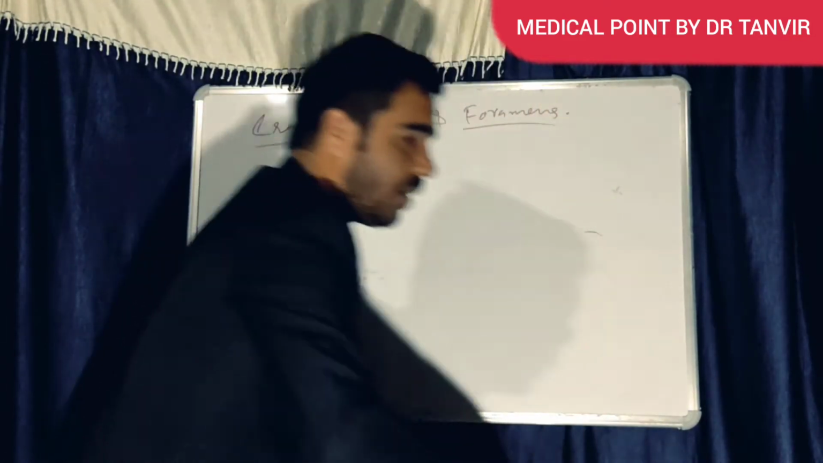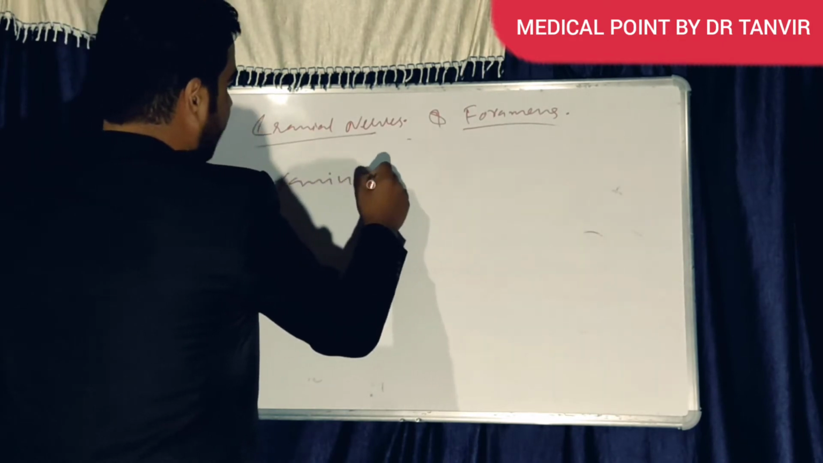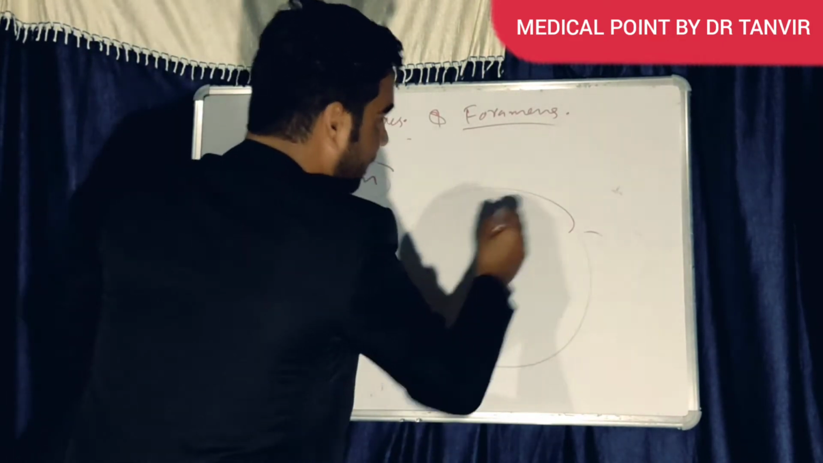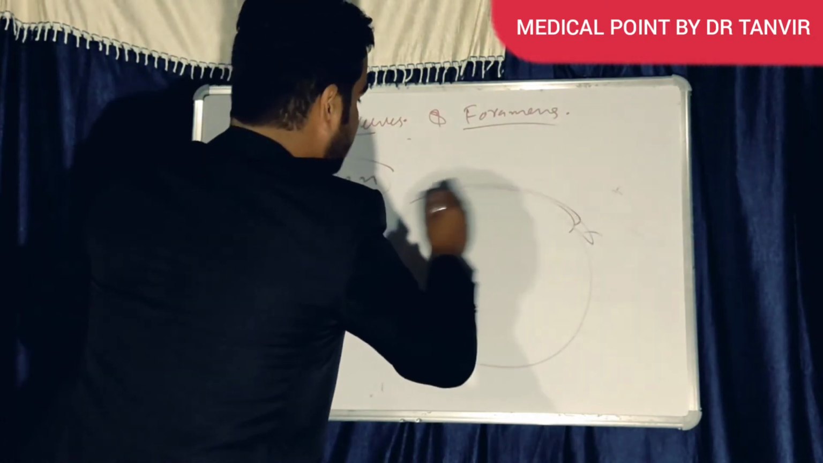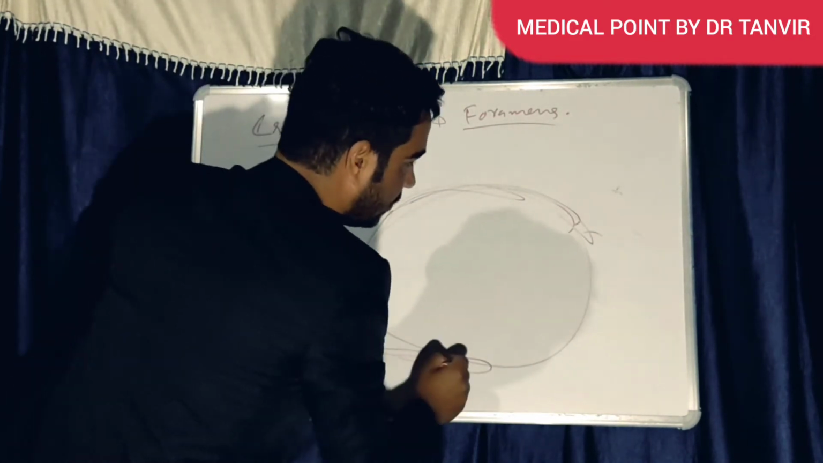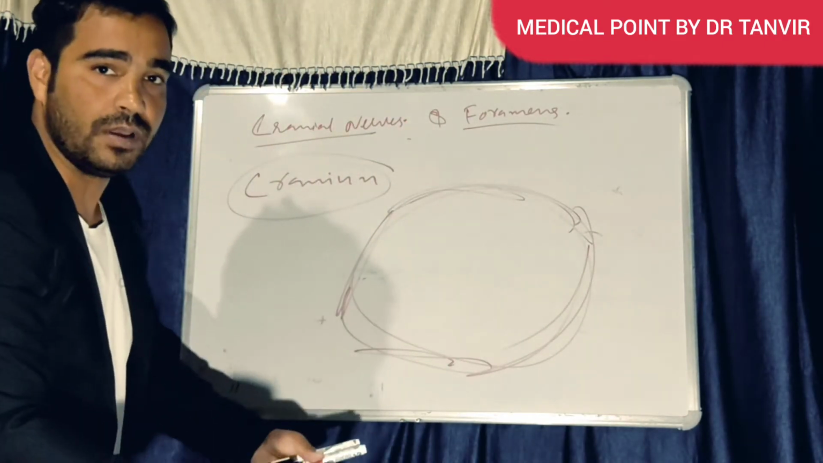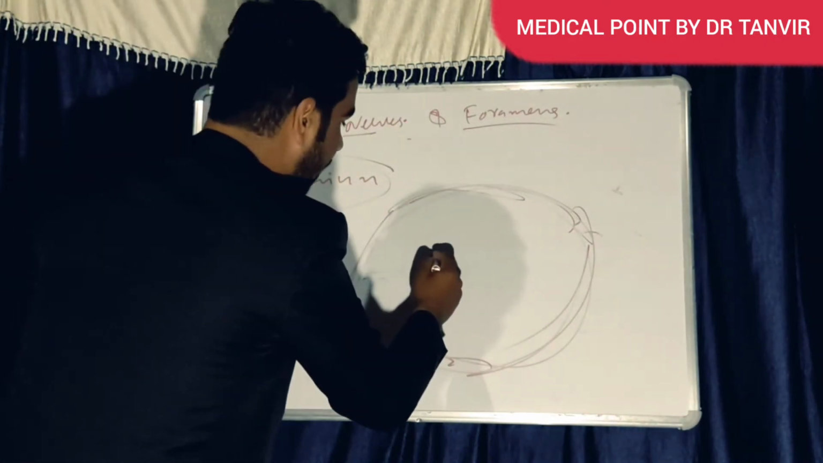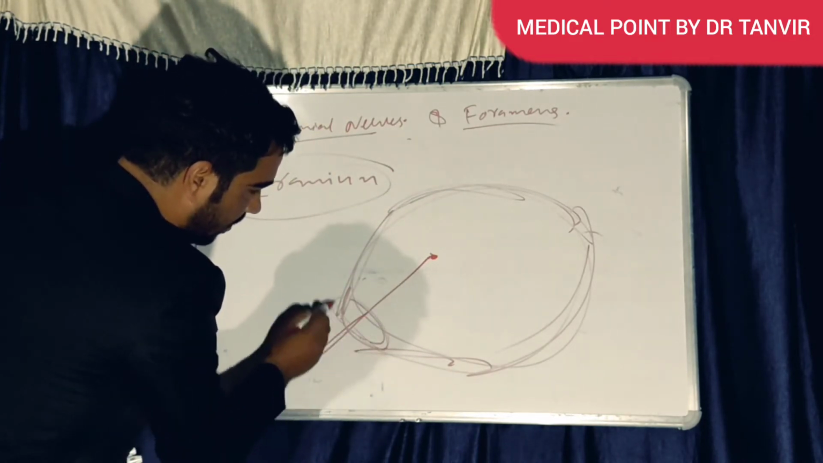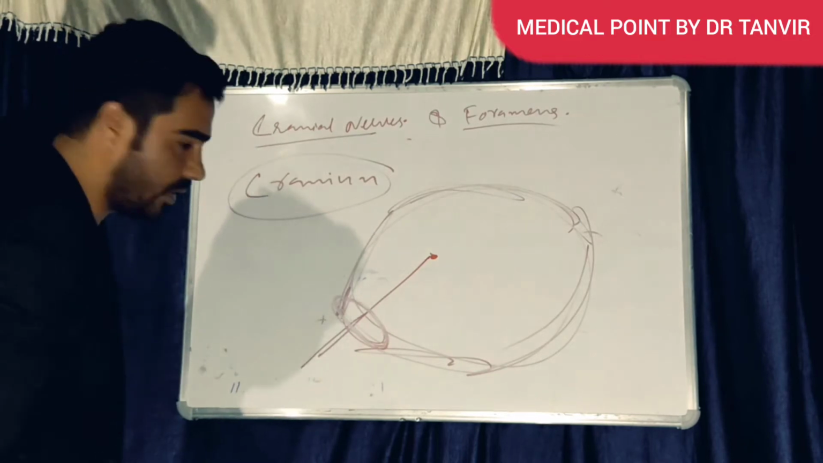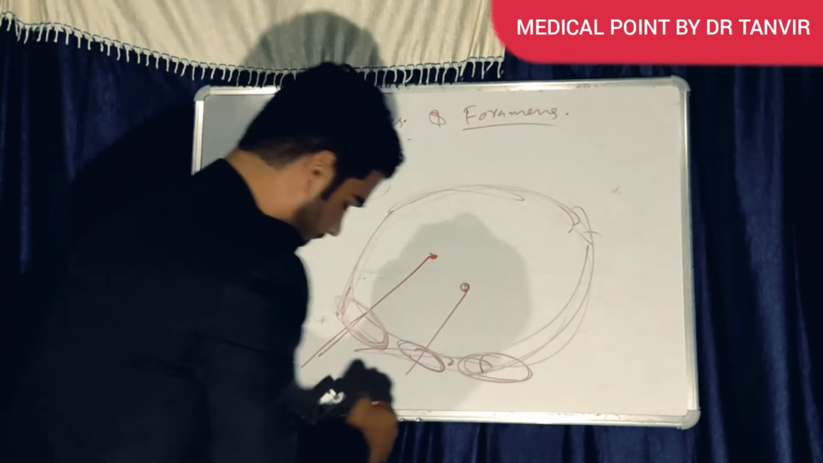So the brain is located inside the cranium. Brain is inside, on the upper side, and it's closed here. Where do these nerves come out from? They have to come out. This is the brain, and the nerve will come out from this hole. These holes are the foramens.